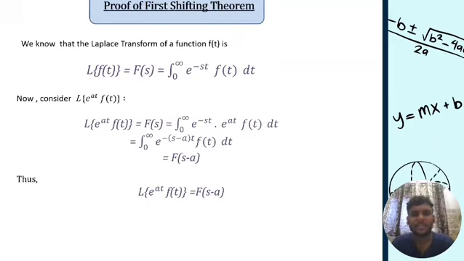So the Laplace transform will be the integral from 0 to infinity of e raised to minus (s minus a)t times f of t dt, which will become F of s minus a. So thus the Laplace of e raised to at times f of t will be F of s minus a. Similarly, for e raised to minus at, it will be F of s plus a. So now I will talk about some simple examples.